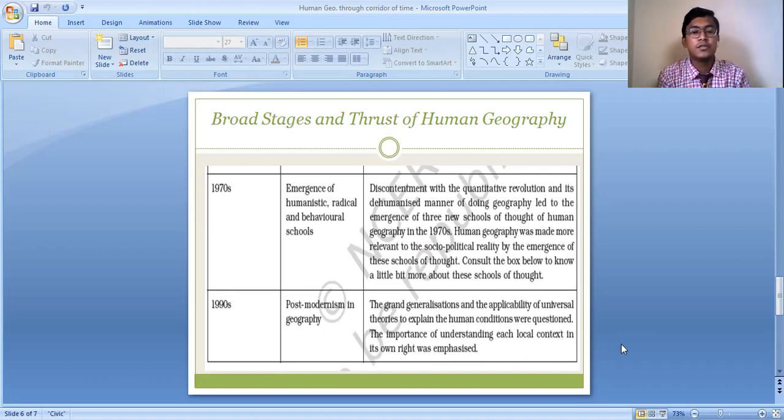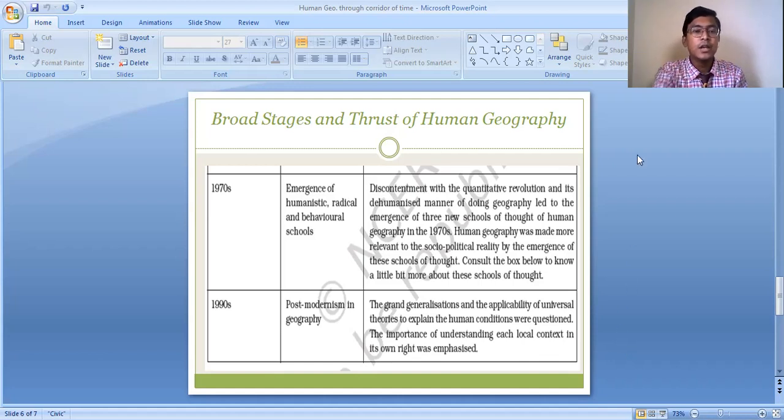More emphasis was given to understanding phenomena in terms of local experience, in detail, so that we can have a better understanding of different features of human beings, and of the man and environment relationship of different specific regions of the world.